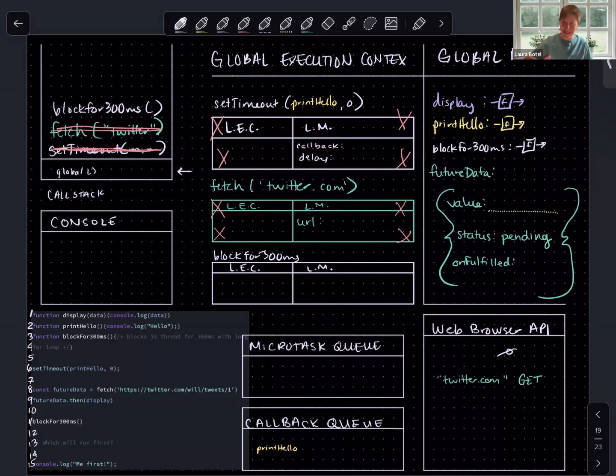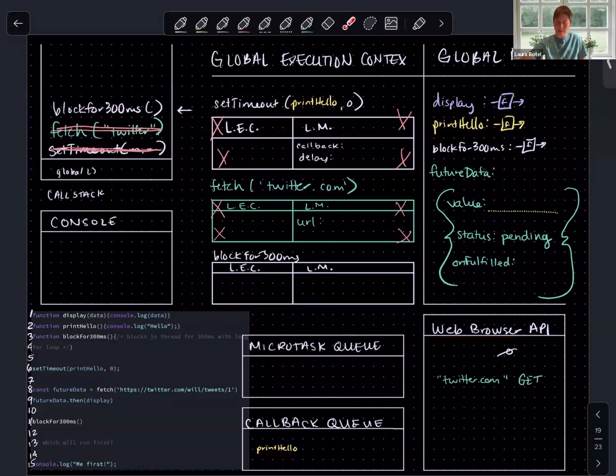Let's say during this 300 milliseconds, let's say, I don't know, 100 milliseconds has passed, and let's not forget our thread of execution is in this new execution context. But let's say 100 milliseconds has passed, and in that time, the web browser has gotten the first tweet.